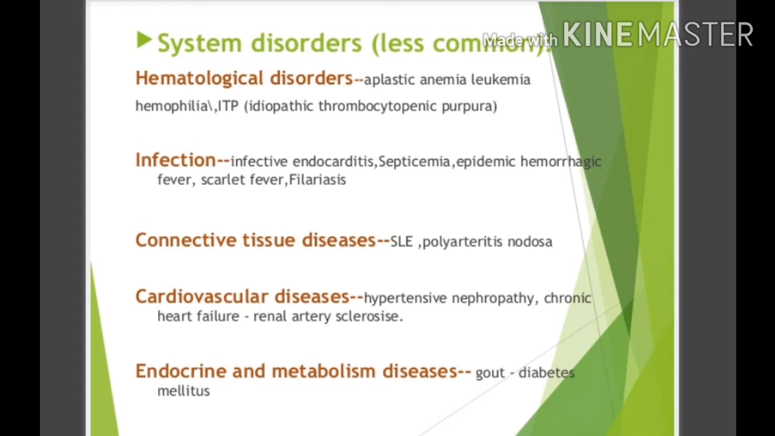Now we will see the systemic disorders which cause hematuria. These are less common but we have to know them. Systemic disorders such as hematological disorders, infections, connective tissue diseases, cardiovascular diseases, and endocrine and metabolic diseases also cause hematuria.